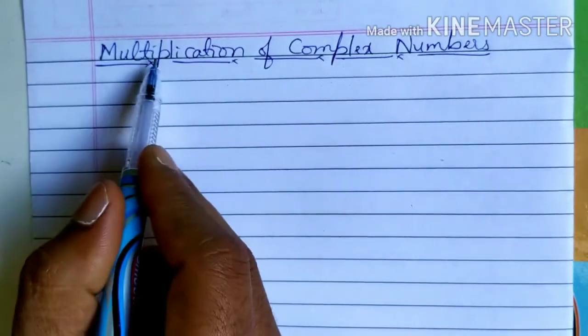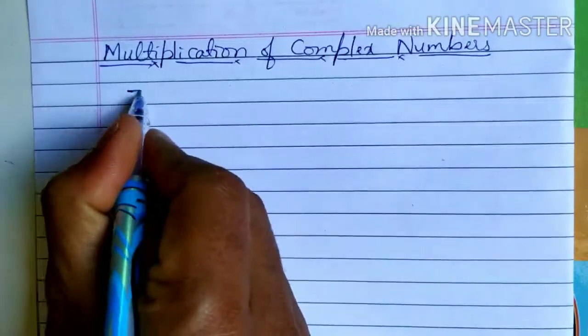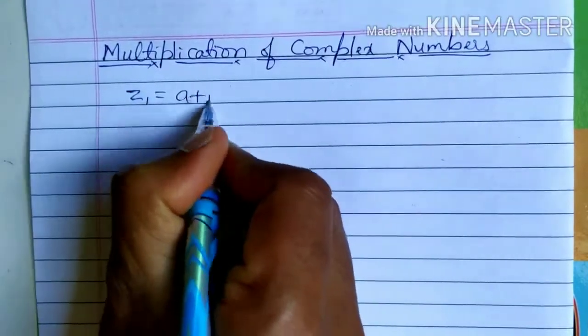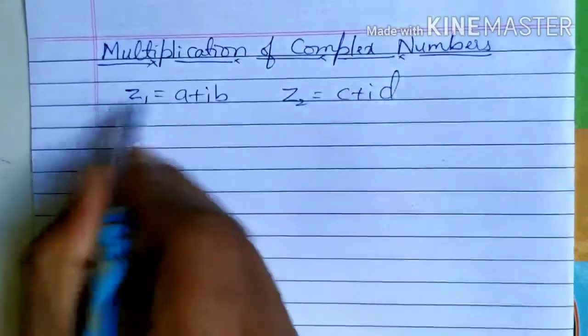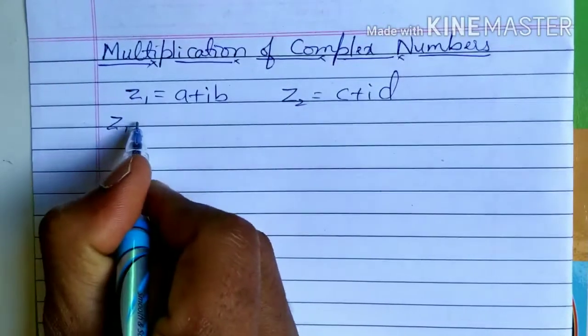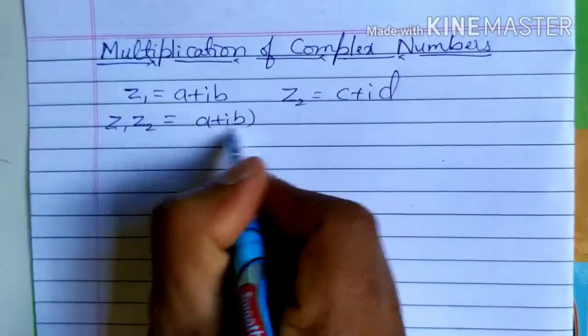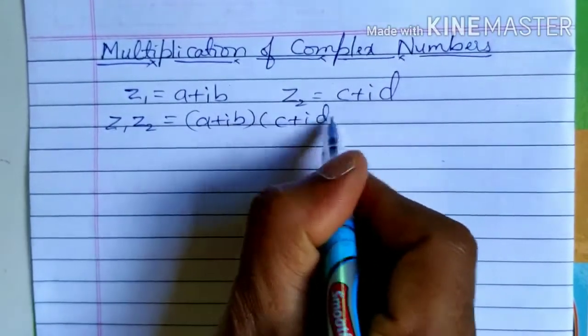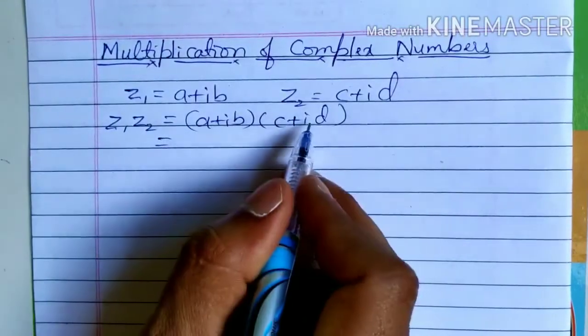Next we shall discuss multiplication of complex numbers. Suppose I consider two complex numbers, a plus ib and c plus id. How to multiply these two? Z1 into Z2 is equal to a plus ib into c plus id. Multiplication of complex numbers is similar to multiplication of polynomials.